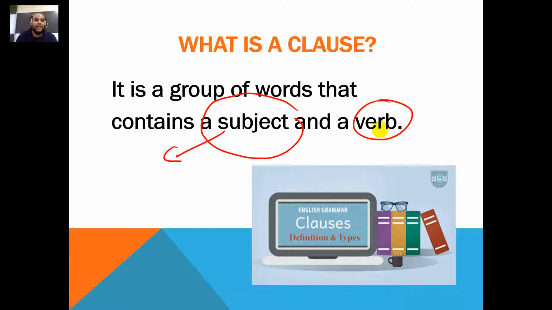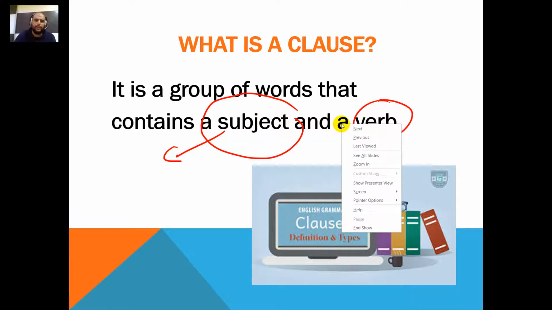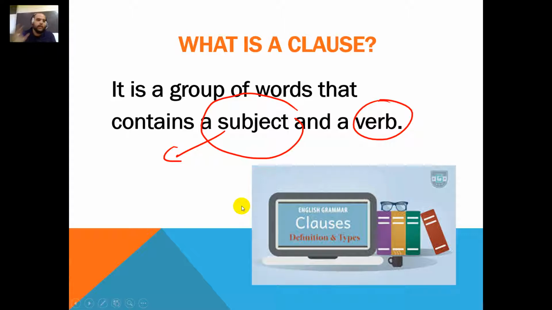However, the verb can be an action verb or a linking verb. 90% of the verbs are action verbs. You're going to have an action in that verb. However, when we talk about the linking verbs, the most important verb that you have to know is the verb to be. I am, he is, she is, it is, you are, we are, they are. What I want you to pay attention to now are the action verbs, and the only linking verb to pay attention to is the verb to be, whether in the simple past or the simple present. Everyone knows the verb to be.